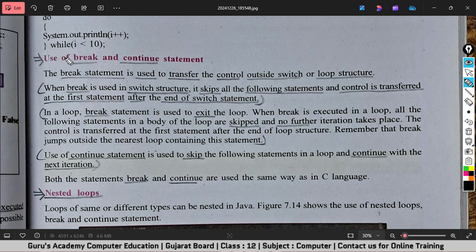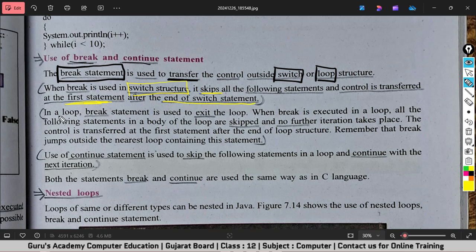Okay, so the topic name is use of break and continue statement. The break statement is used to transfer the control outside a switch or loop structure. When break is used in switch structure, it skips all the following statements and control is transferred to the first statement after the end of the switch statement.